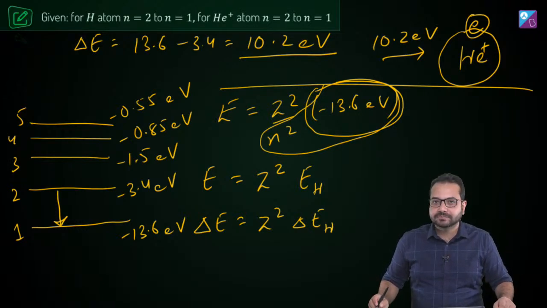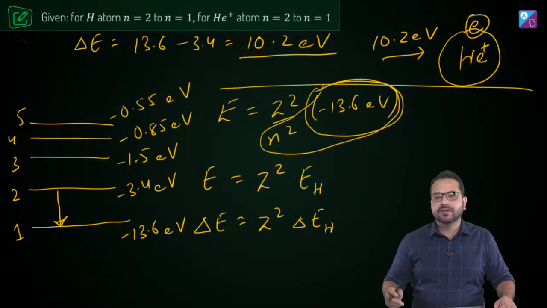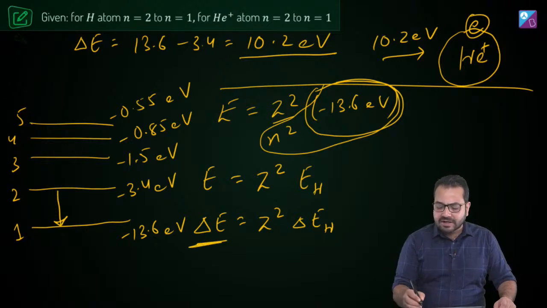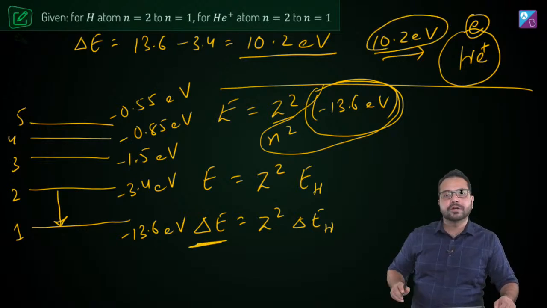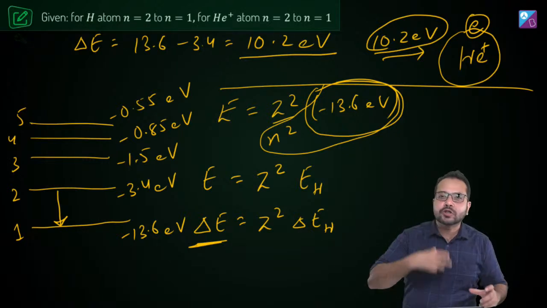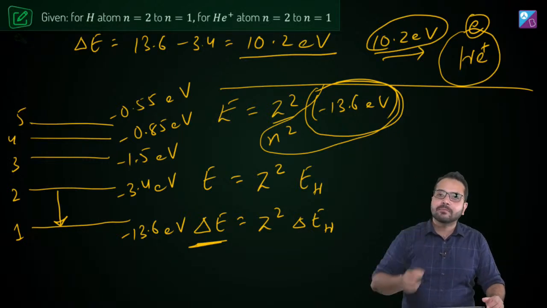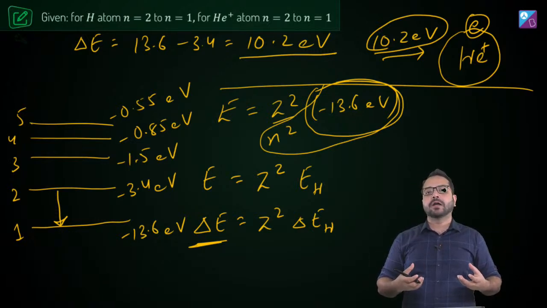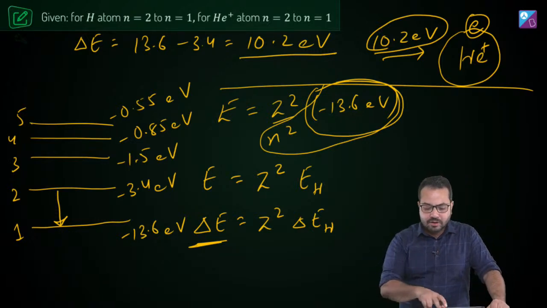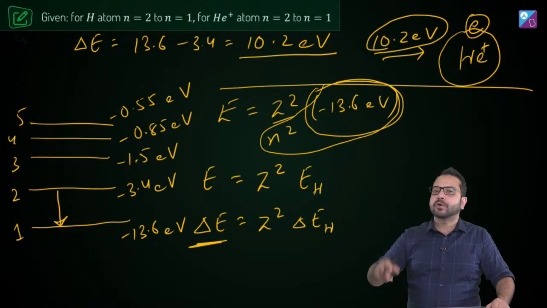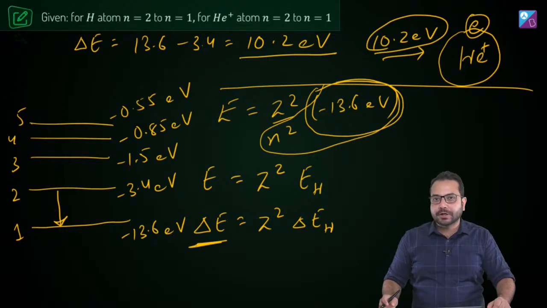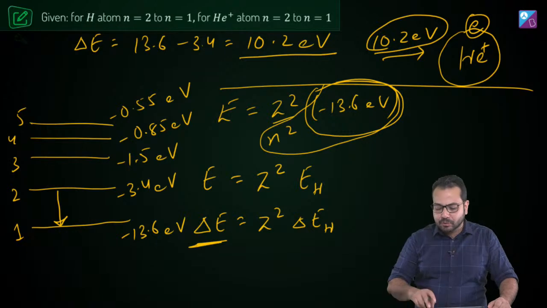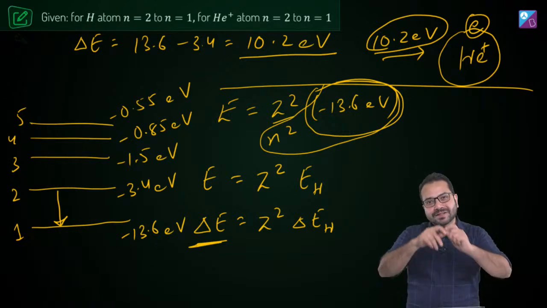Is that clear? Now what we have here is that this delta E is 10.2 electron volt. Do you agree? This is the energy of transition for the helium ion. This is the energy absorbed by the helium ion so that our transition can happen. So delta E over here is 10.2 electron volt. Do you agree?